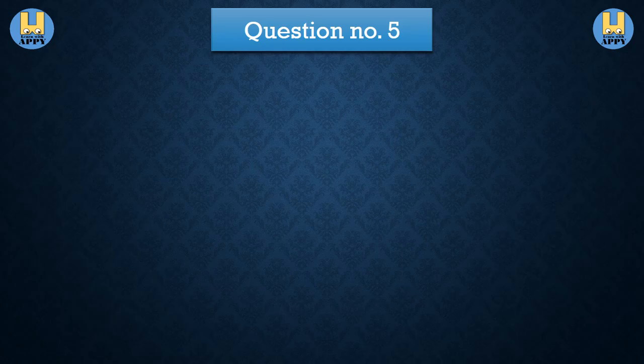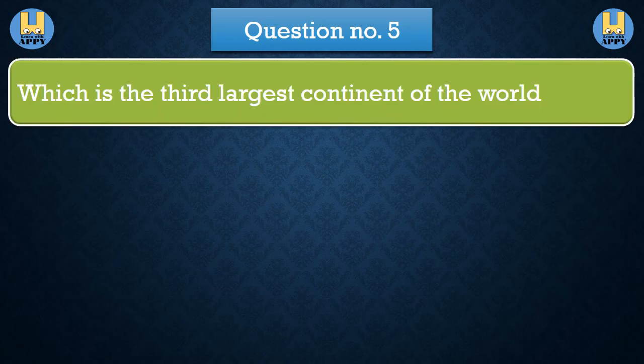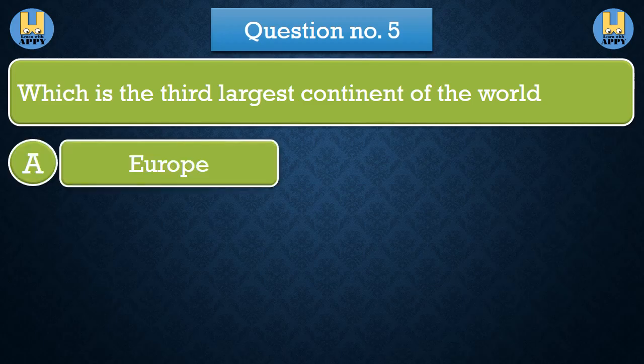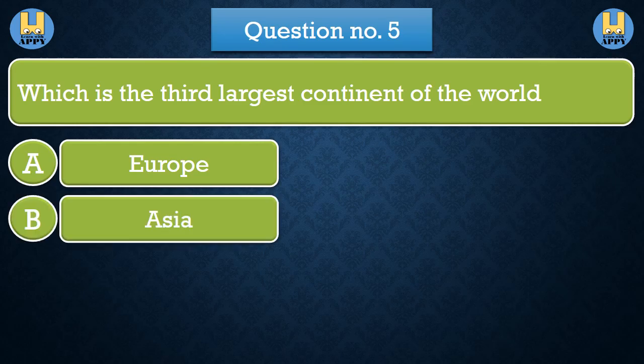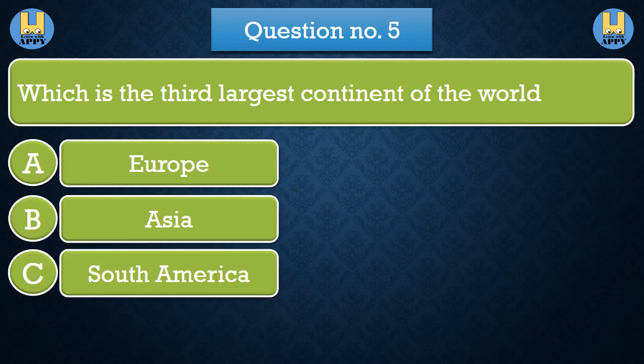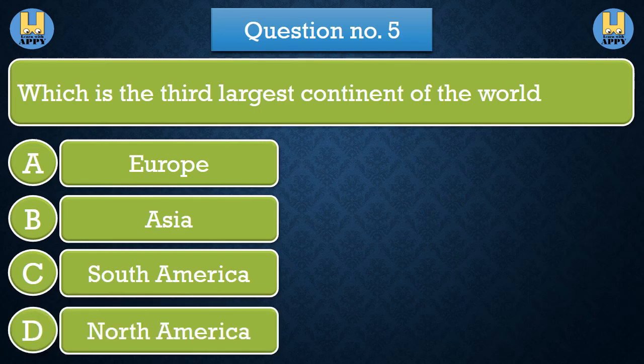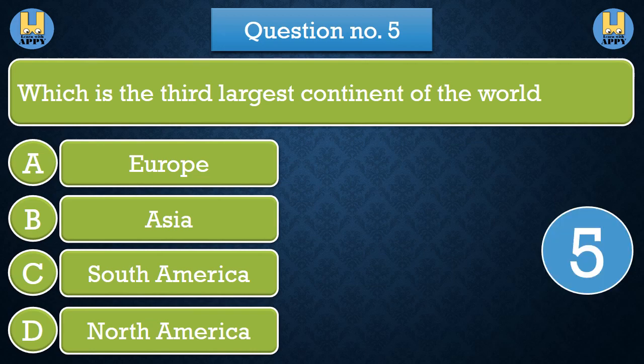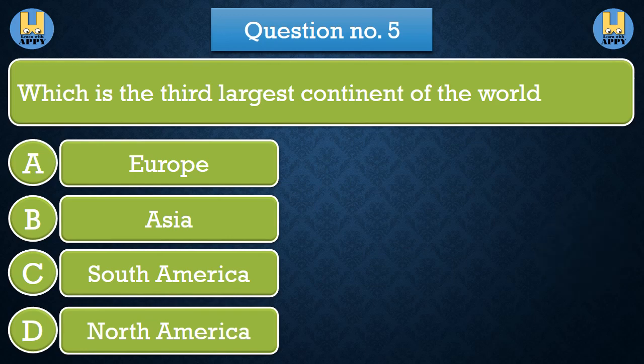Question number 5. Which is the third largest continent of the world? Option A, Europe. Option B, Asia. Option C, South America. Option D, North America. The correct answer is option D, North America.